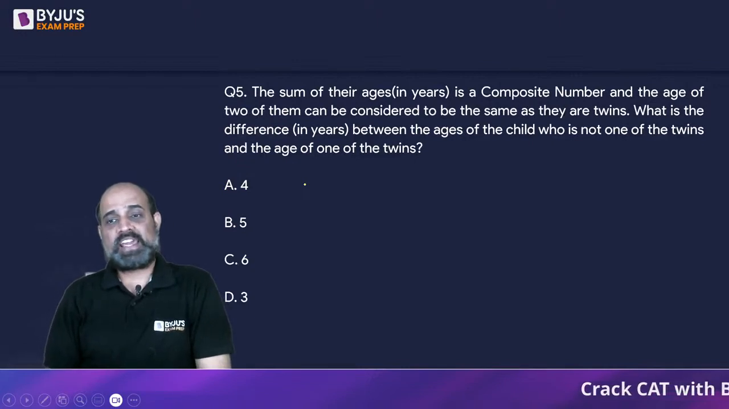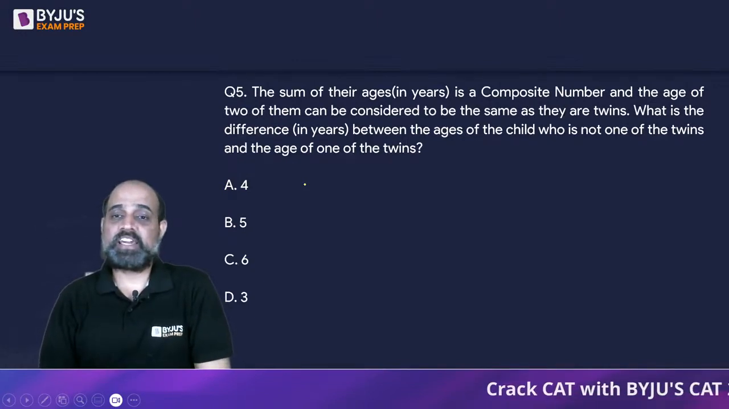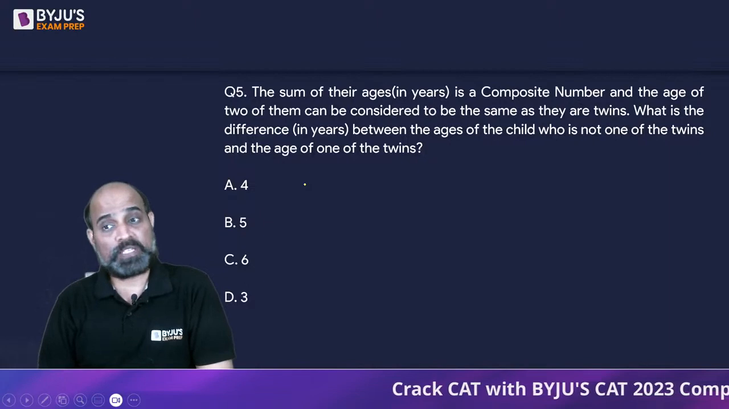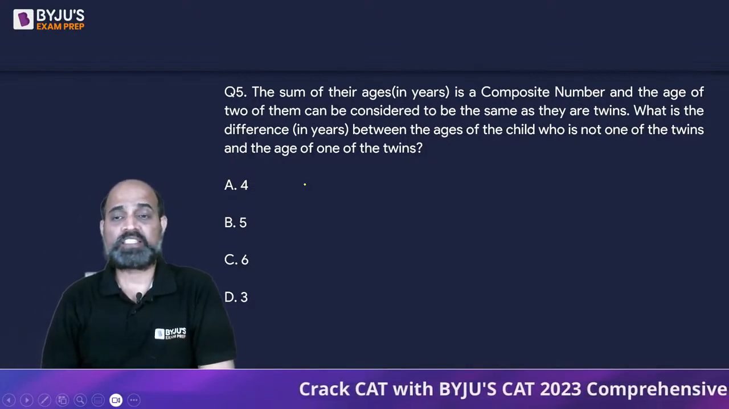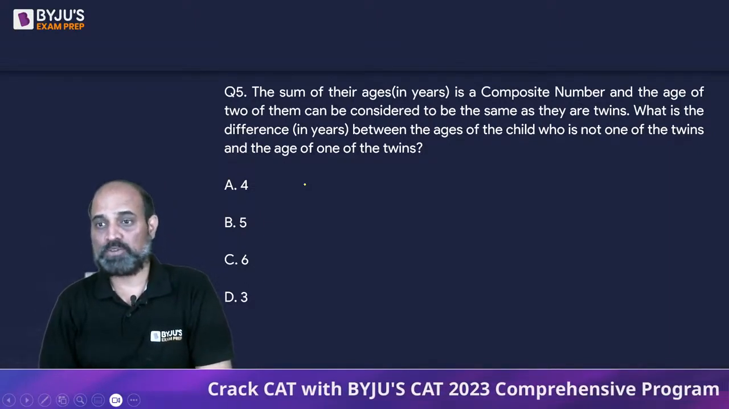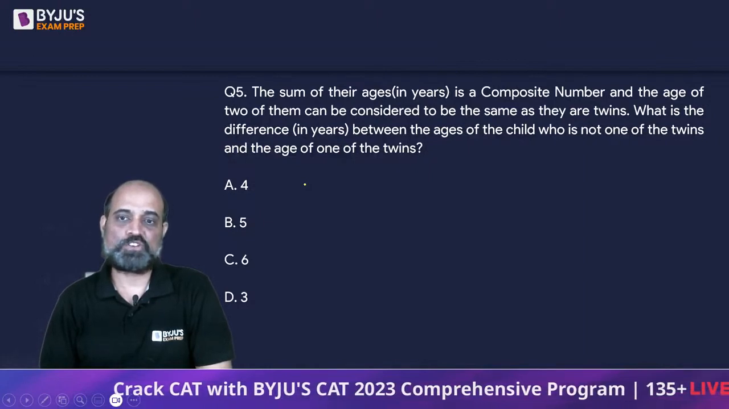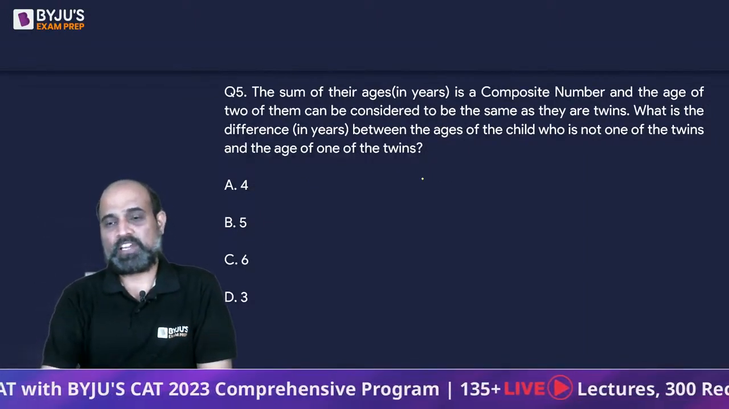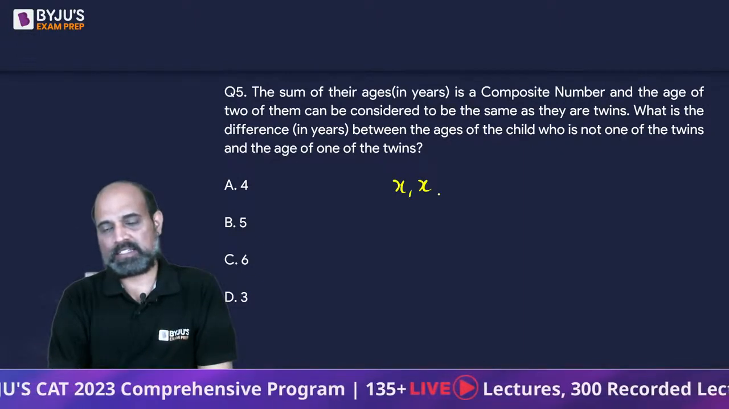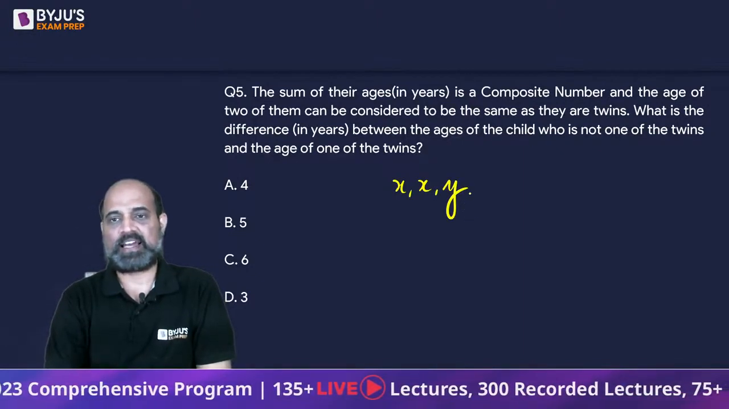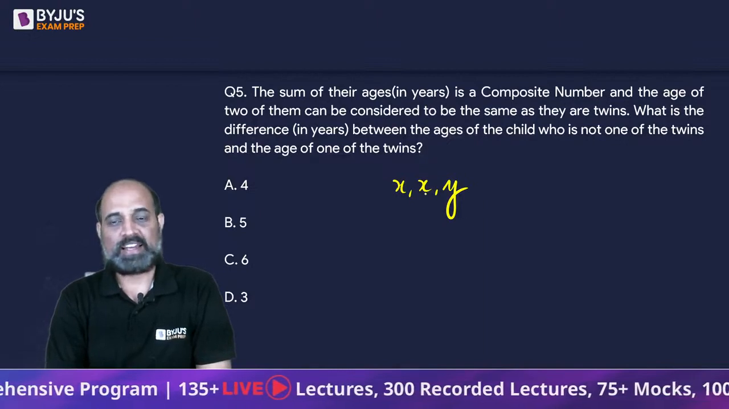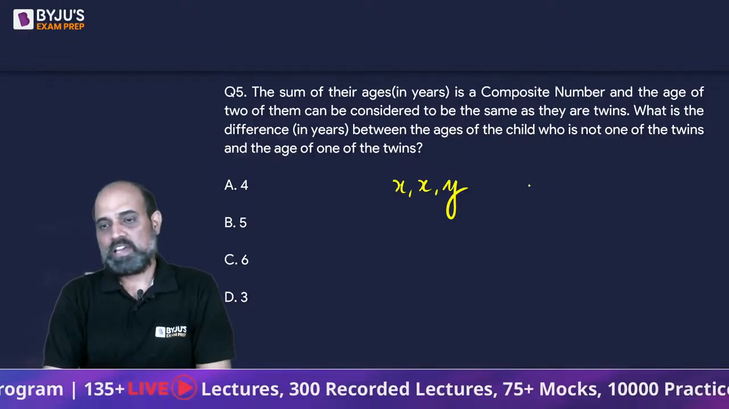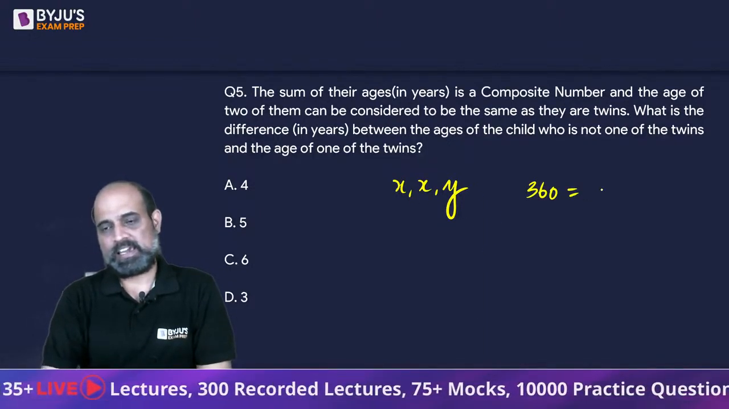The sum of their ages is a composite number and the ages of two of them can be considered to be the same as they are twins. What is the difference between the ages of the child who is not one of the twins and the age of one of the twins? So we have to think of numbers x, x and y such that their sum is composite and their product is 360. Now we can write 360 as